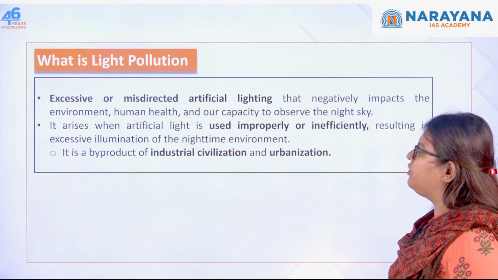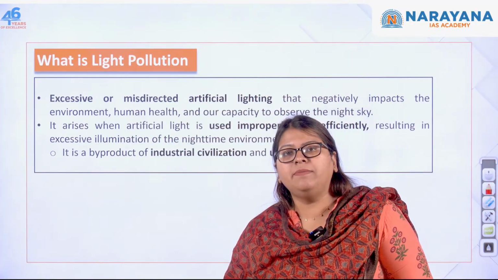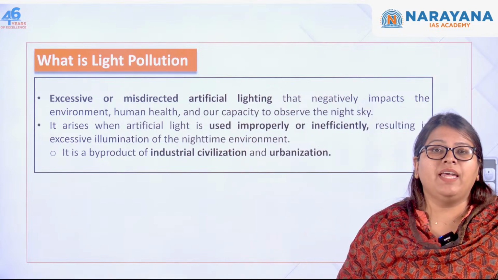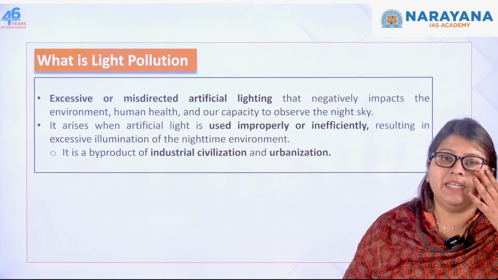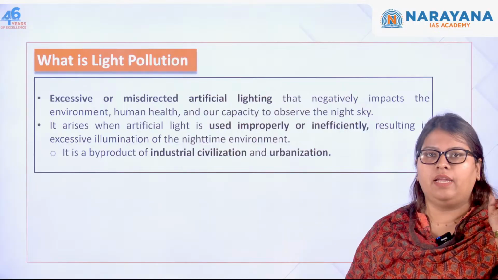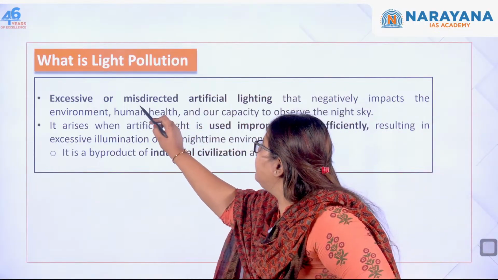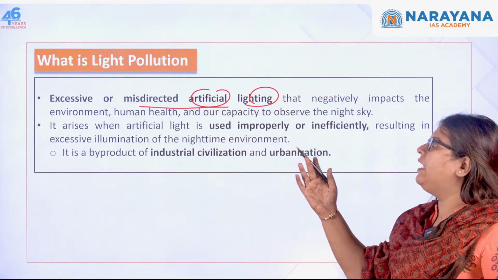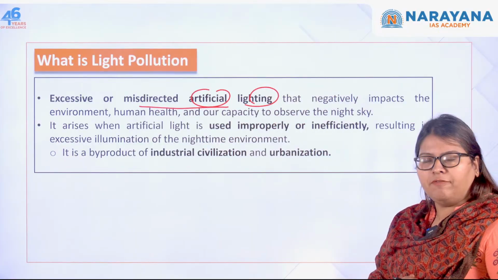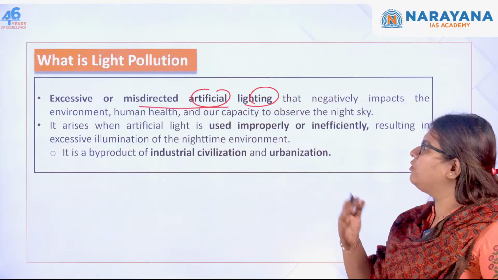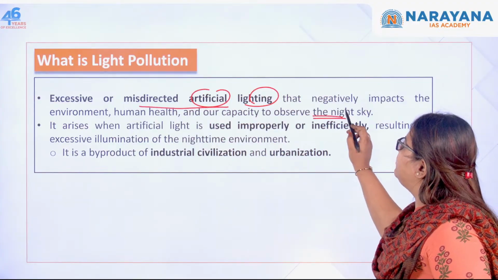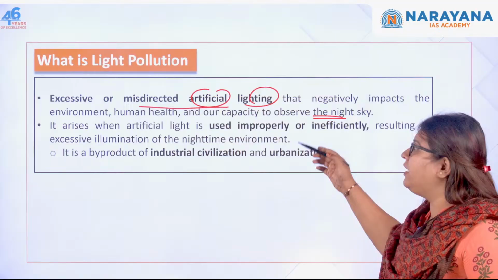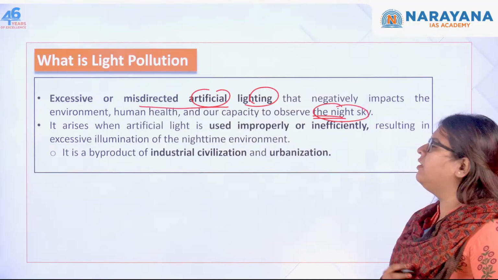It's a very interesting topic. So what do you mean by light pollution? When there is excessive or misdirected artificial light that negatively impacts the environment. The environment means human beings are also there, so human health, as well as this decreases our capacity to observe the night sky.